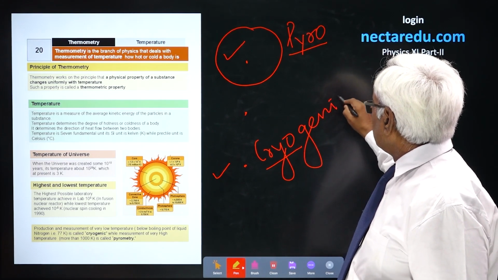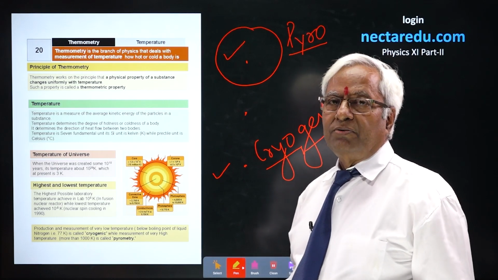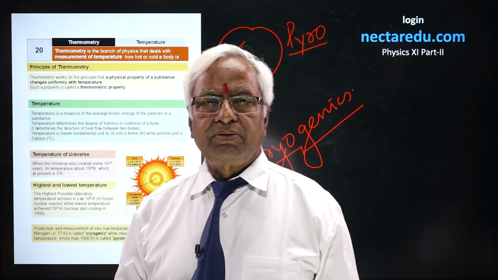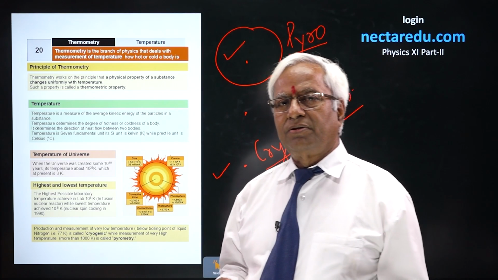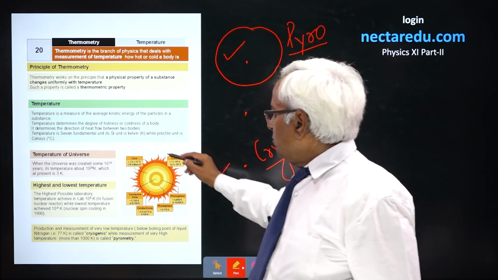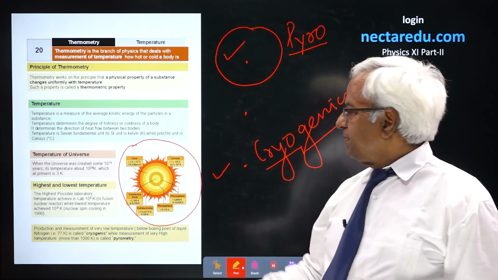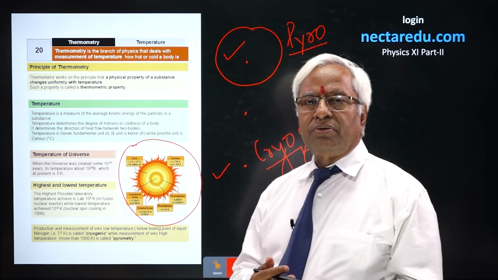This is also a question that might appear in the examination. What is cryogenics? Cryogenics is the branch of physics in which we deal with the production or measurement of low temperature, very low temperature. You see, different layers of the sun have been represented here with their temperatures.